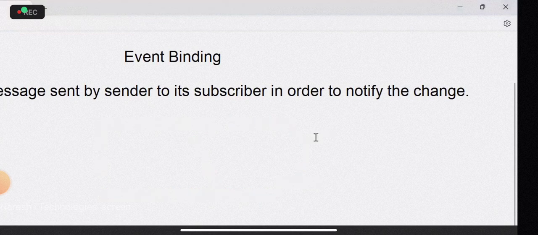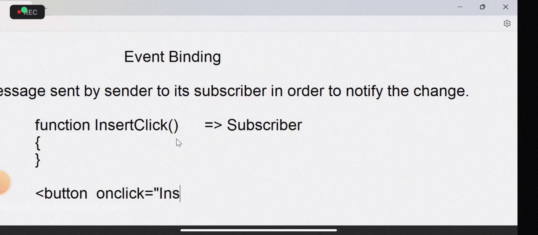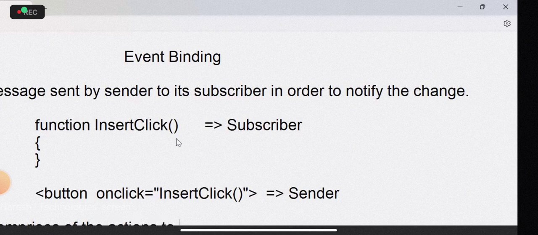So here I will give a simple syntax: function some insert click, and we generally call this the subscriber. And onclick, insert click, this is the sender. So the subscriber comprises the actions to perform.